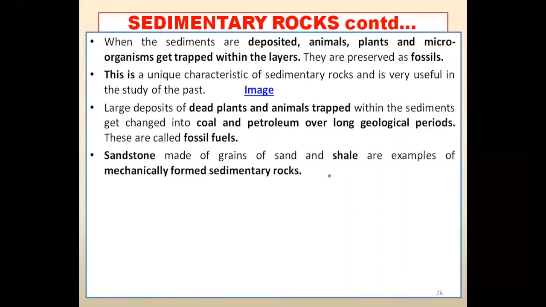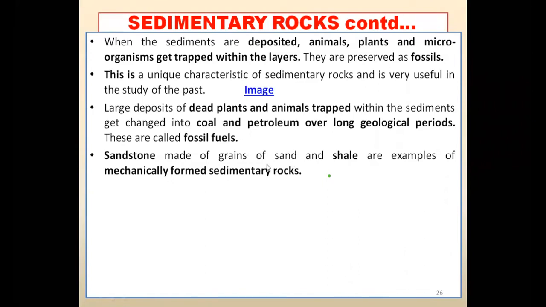That is, the bodies of the dead plants and animals that have been trapped and mixed in the soil with many microorganisms over thousands of years, and then it changes into coal. That is, coal is a sedimentary rock. Even we get petroleum over long geological periods.